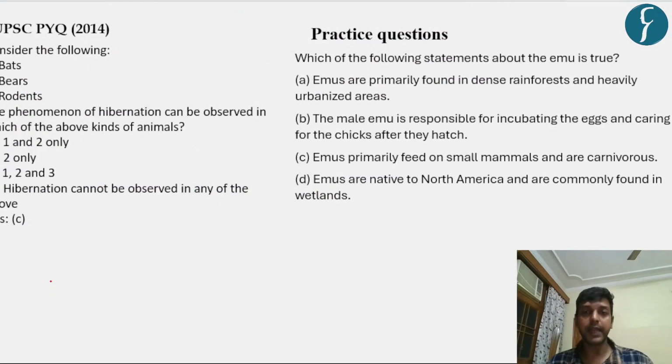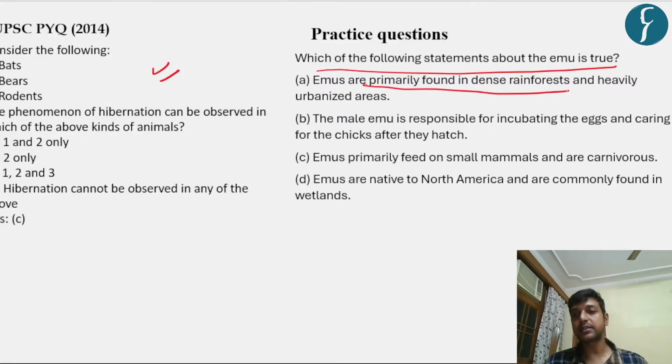Now we're going to solve the MCQ. So you have to solve this and comment in the comment box. Now we're going to solve this practice question. Which of the following statements about the emu is true? Emus are primarily found in dense rainforest and heavily urbanized areas. This statement is wrong. As we have seen, it is generally found in open areas, though they can survive in various rainforests, but they generally prefer open areas having access to water and having less vegetation.